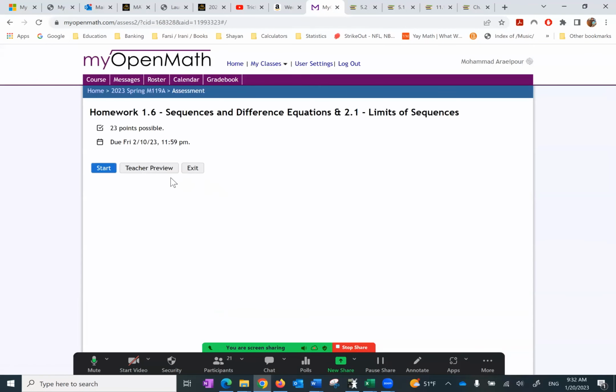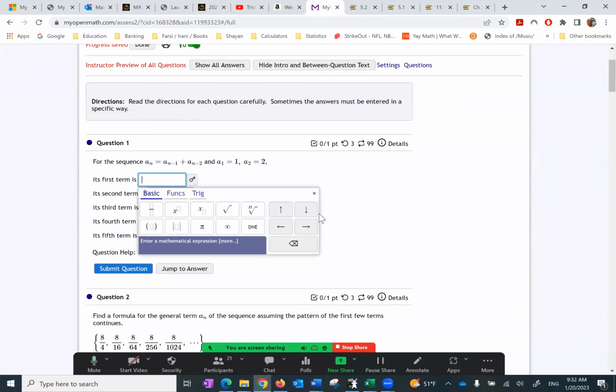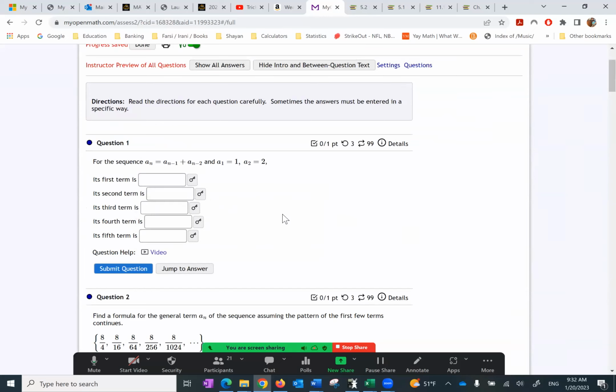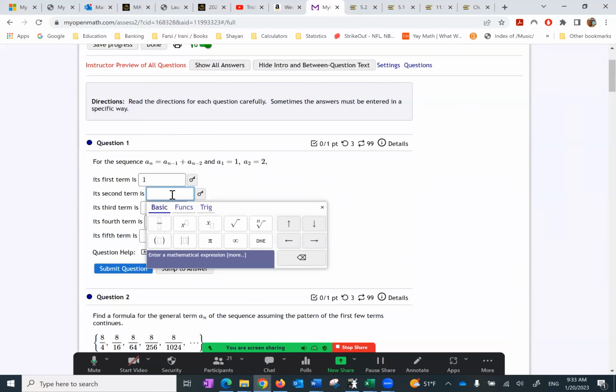And it works just as I showed you. When you go with the homework, when you put the information, see, it opens a math editor. You put the answer and you can come back anytime. I mean, obviously the first term is given as 1. Or the second one is given as 2.